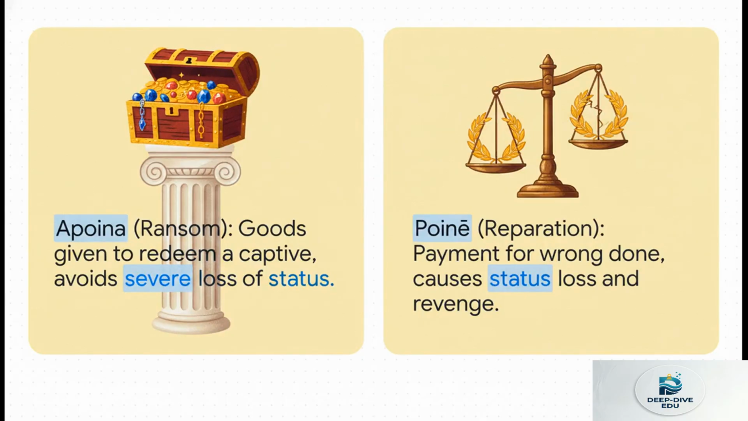On one hand, Agamemnon offers apoina, which literally means ransom. This is just goods given to redeem a captive. And crucially, paying it doesn't really cause the guy paying it to lose much social status. He saves face. But Achilles? He believes he was deeply wronged when Briseis was taken. He believes he is owed poina, meaning reparation or revenge. This is a payment that forces the payer to publicly admit they were wrong and suffer a huge blow to their status. So Agamemnon is basically offering apoina as a sneaky little strategy to assert his dominance without actually apologizing. And Achilles? He's just flat out refusing to play along.